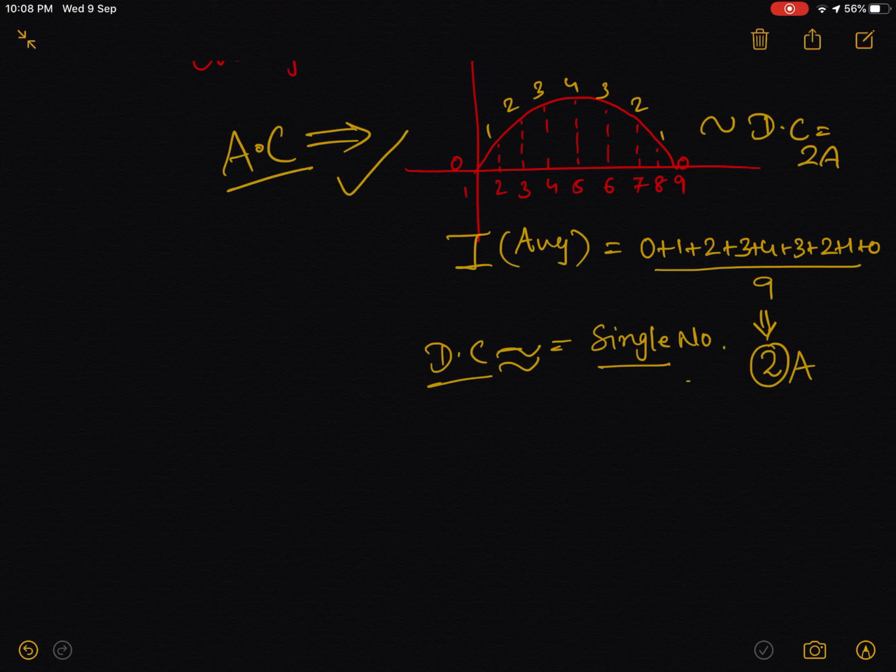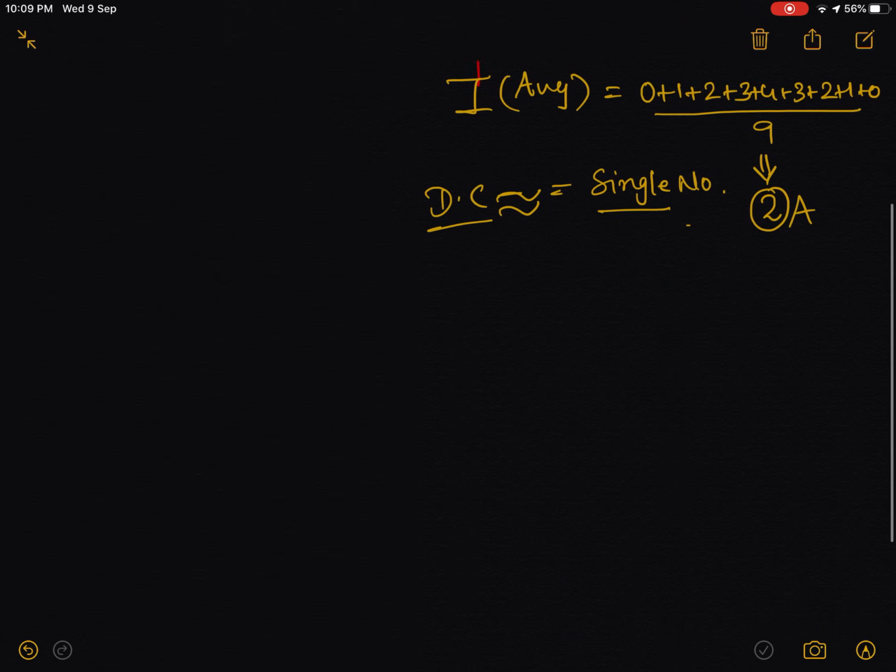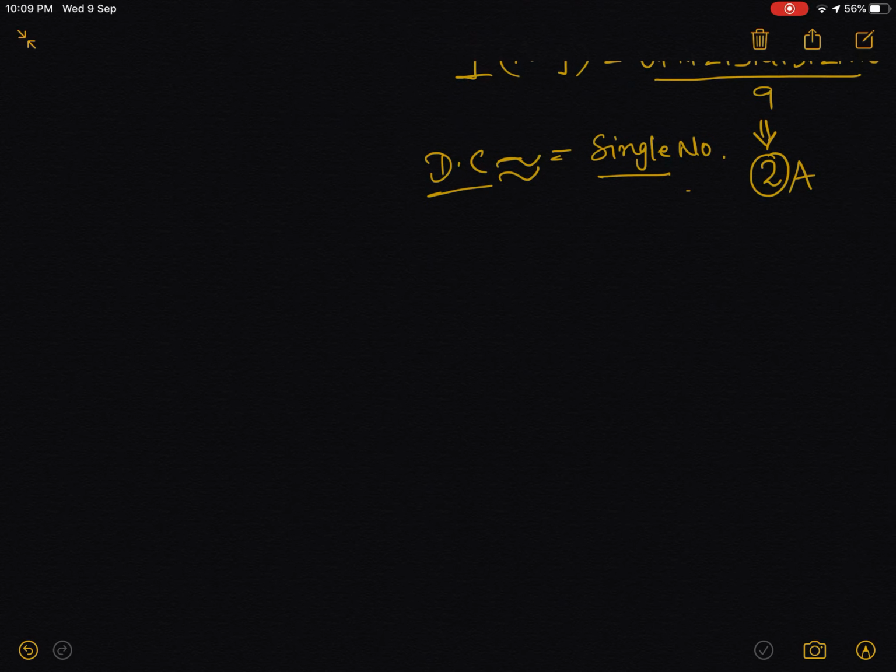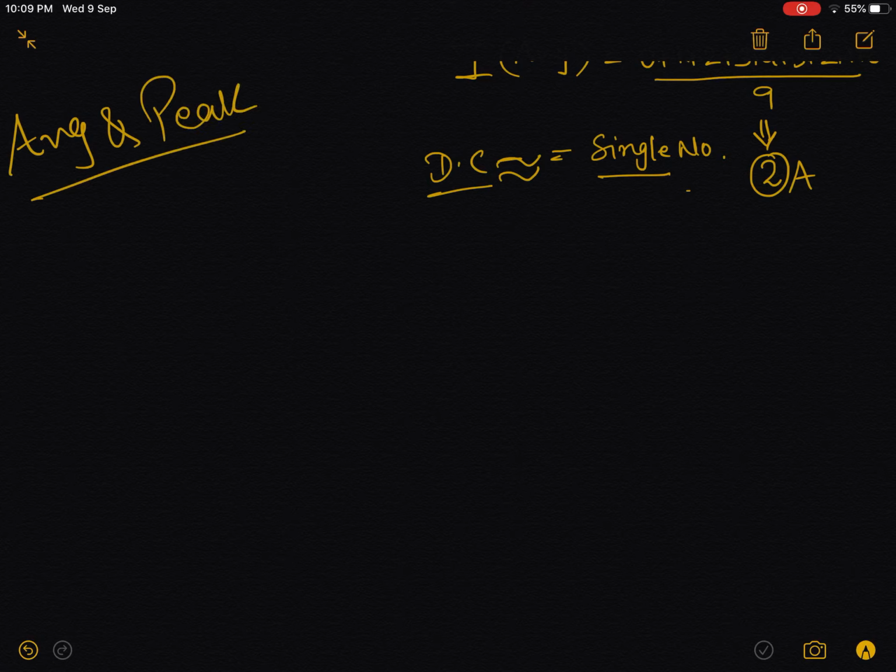it is passing on. Now moving ahead, since we have defined what average current is, let us find the relationship between average value and peak value. I hope average and peak are clear. Peak is the highest value the current attains. This is the peak value, I naught, the current attains during the cycle.